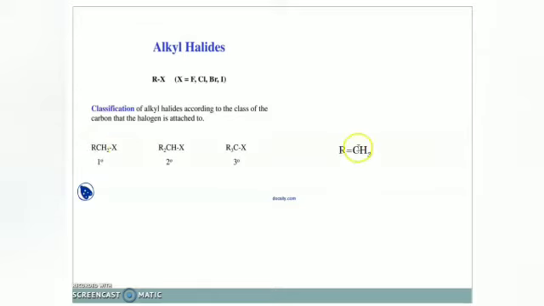This R group is a CH3 group, an alkyl group. If a halogen is attached to the carbon, based on the carbon-halogen bond, we can classify them. For alkyl halides, if this carbon is attached to one alkyl group and one halogen, that is known as primary haloalkane. If there are two alkyl groups and one halogen, that is secondary haloalkane. If there are three alkyl groups, it will be tertiary haloalkane.